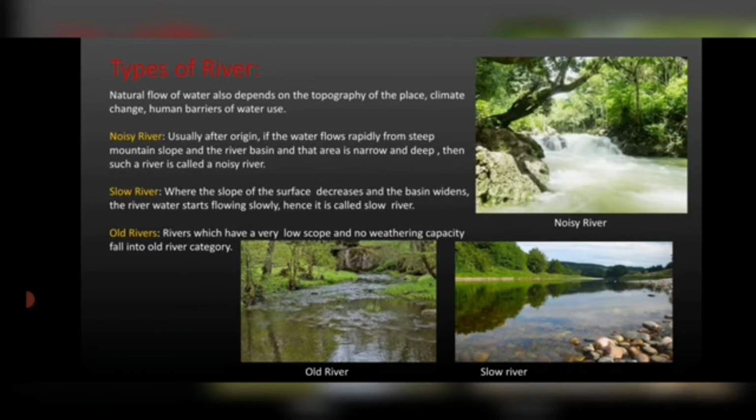Now, these rivers are usually found in the area where there are highlands. Okay, the height is huge from mountain to the land. There, in such areas, we find these rivers. Next, slow river.